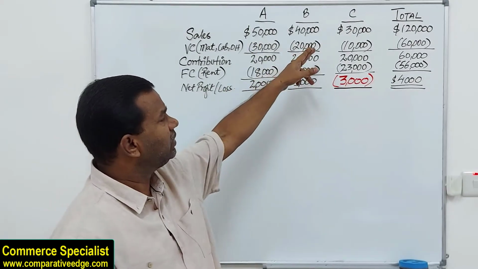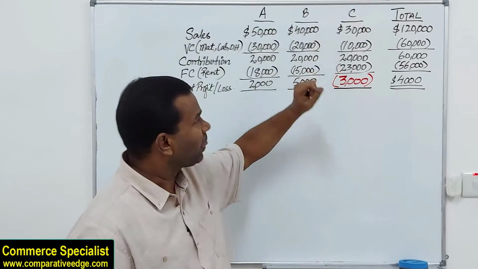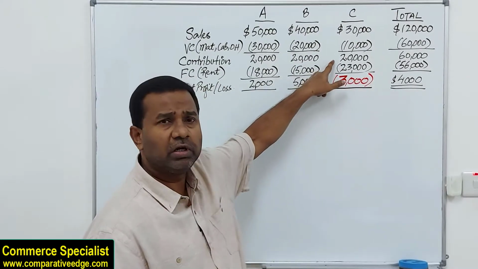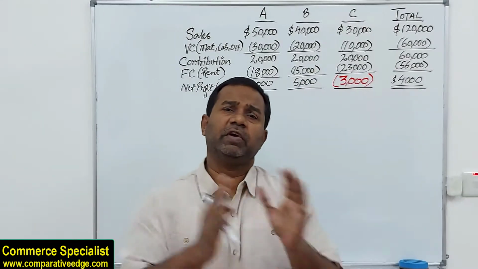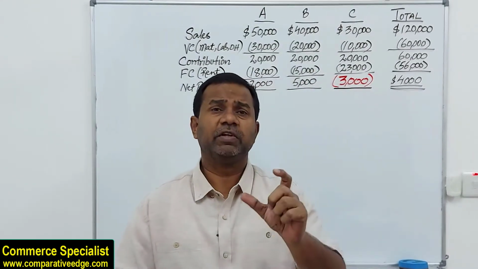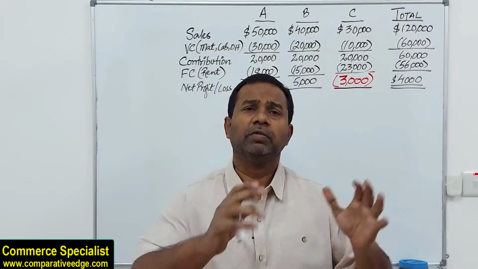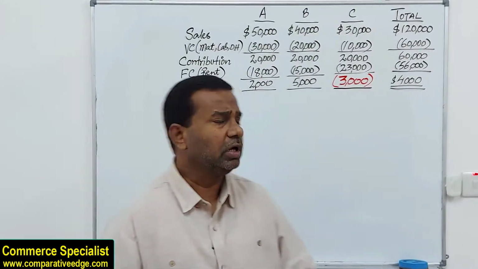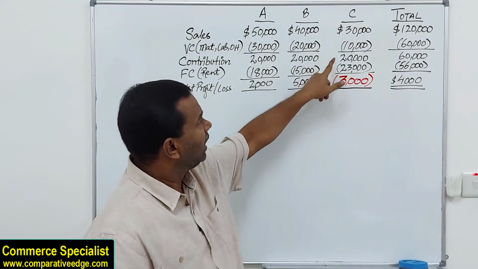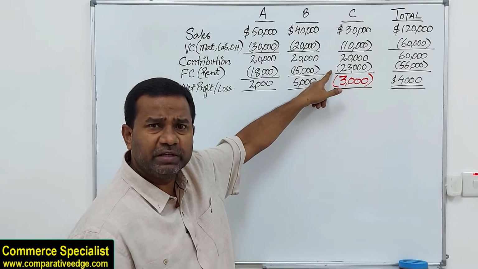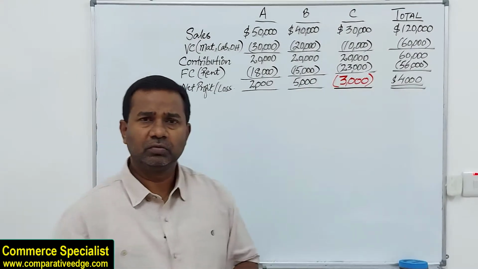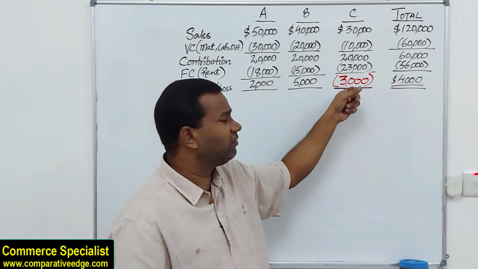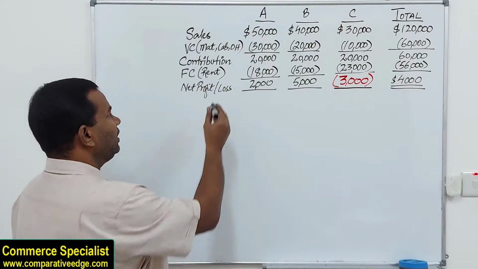Sales are 30,000, relevant variable cost 10. You subtract, you get contribution. See how much the contribution is? 20,000. That is sales minus variable cost. The specific term contribution is used for that. From your total revenue, your total sales, when you subtract all your variable costs, you arrive at contribution. The share of fixed cost for department C is 23,000. So from 20, if you subtract 23, obviously you get a negative. That's why I've shown it in red. And this is basically a loss.